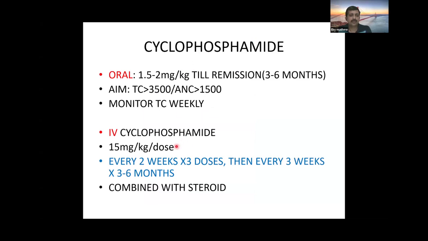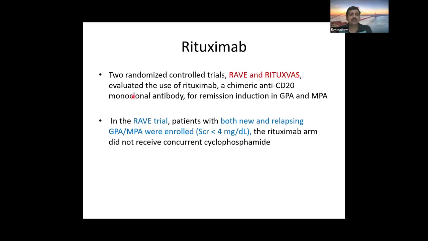Cyclophosphamide can be given either IV or oral. The accumulated dose will be more with oral. The IV cyclophosphamide dose is 15 mg per kg per dose every 2 weeks for 3 doses, then every 3 weeks for 3 to 6 months. It needs to be combined with steroids. After the RAVE trial and other rituximab trials, rituximab came into the picture for induction therapy of vasculitis.